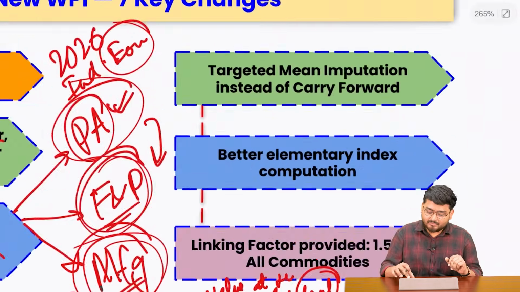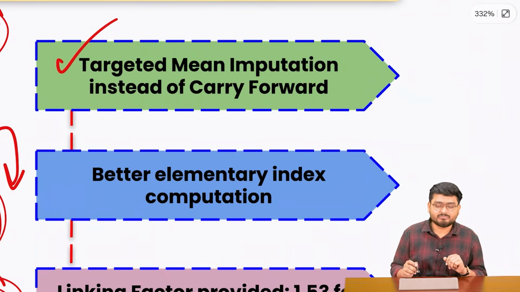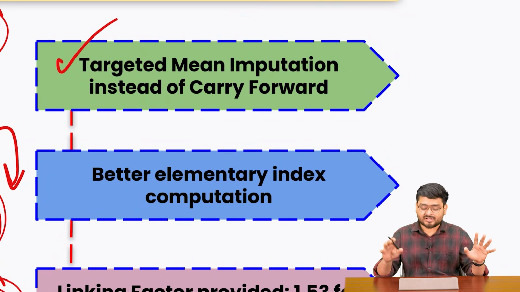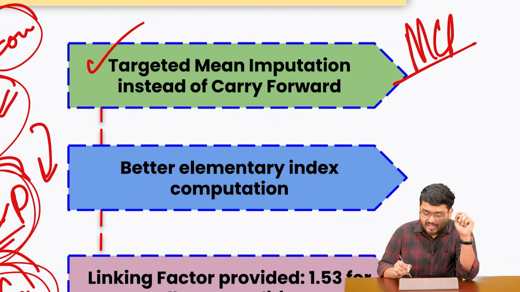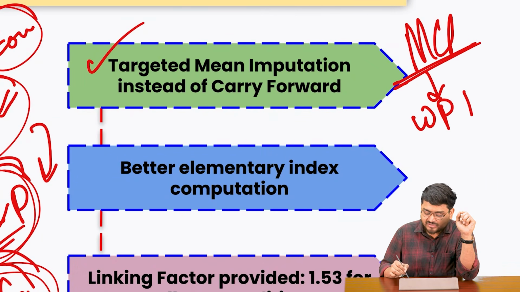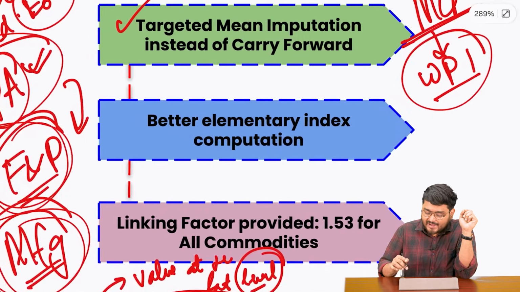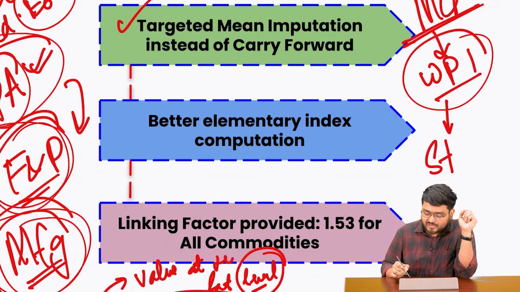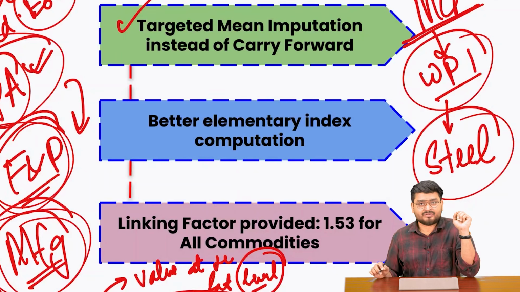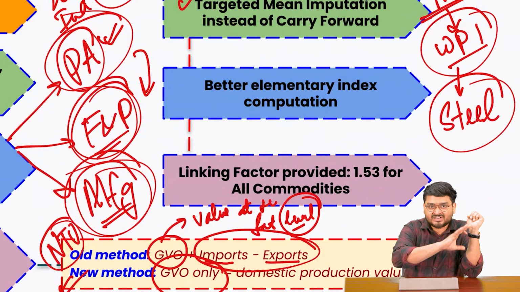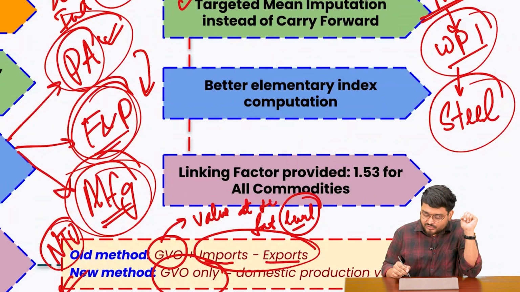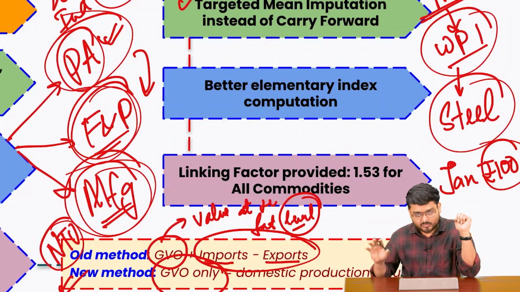Now, the next big change is the targeted mean imputation. Now, understand this is a very, very simple thing. For example, you are someone who is from the Ministry of Commerce, right? And you are someone who is going to measure the WPI, and you are trying to measure what has been the real inflation in the steel industry, because steel is a primary article which is included in the WPI calculation. So you find out the prices of steel in the month of January, and you find that, for example, that is 100 rupees per kilo, right?